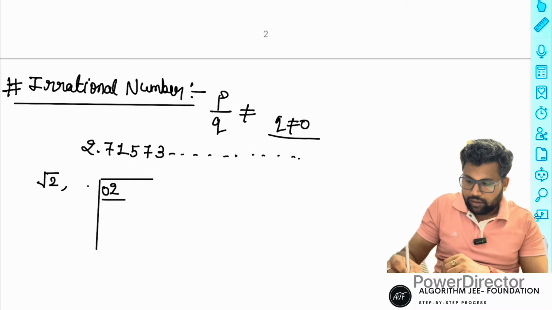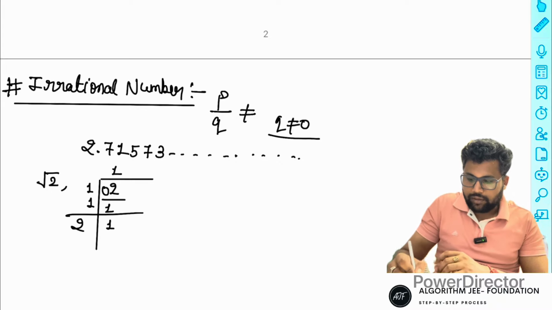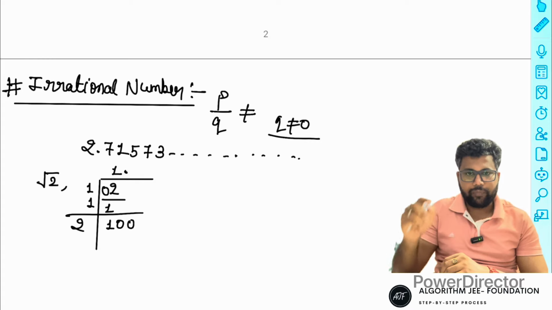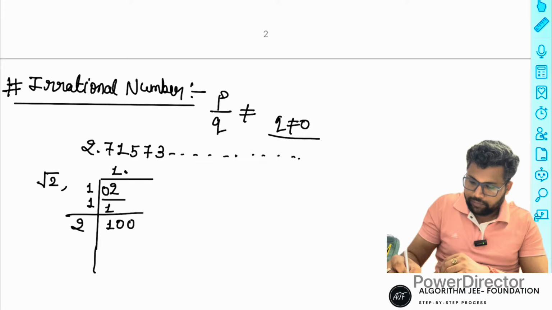See, one time one is 1, and 1 is also there. In addition it is 2, 1 is subtracted from 1, and after that we represent it as a decimal and use two zeros, using the square root long-division formula. After that use any number. Suppose you use 3, or directly use 4, because if you use 4 then you multiply by 4 as well, and it is the same number. So 4 times 4 is 96.